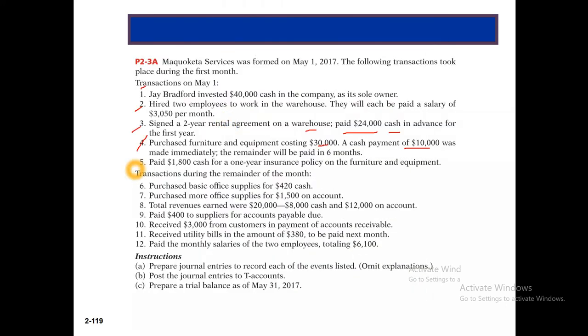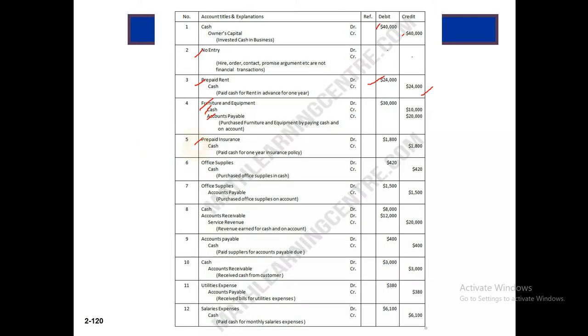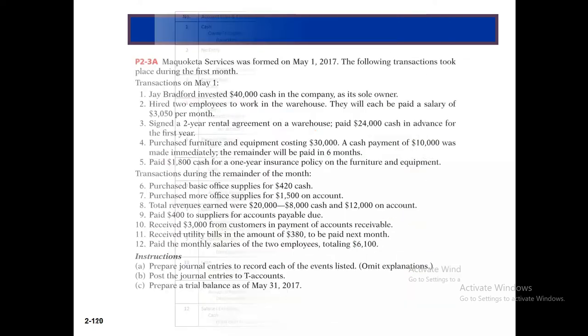And then May 5, paid $1,800 cash for a 1-year insurance policy. So for the insurance policy, prepaid insurance will be debit, and we are paying cash, so cash will be credit. So here prepaid insurance debit and cash credit.